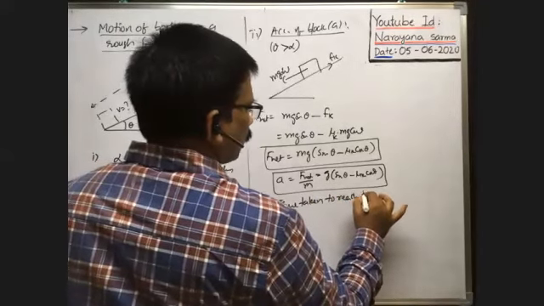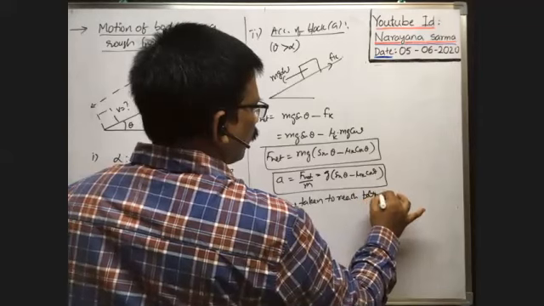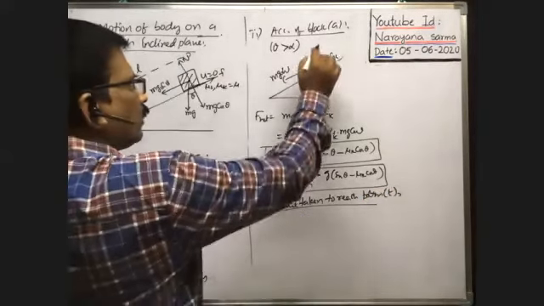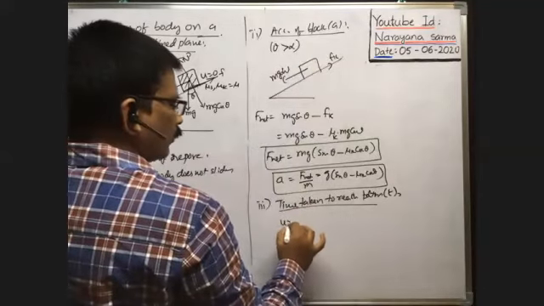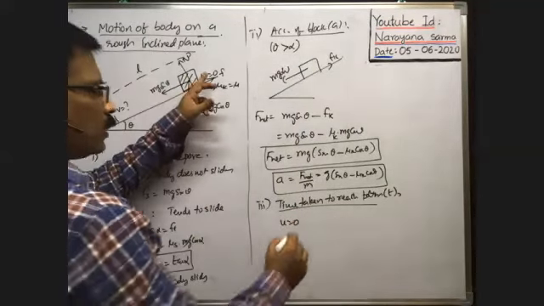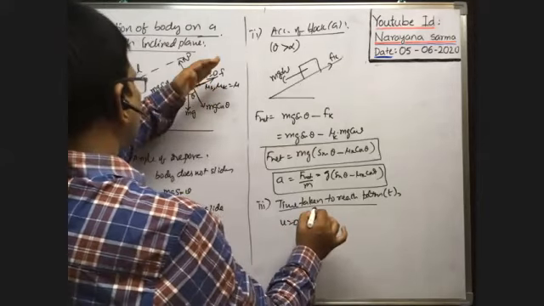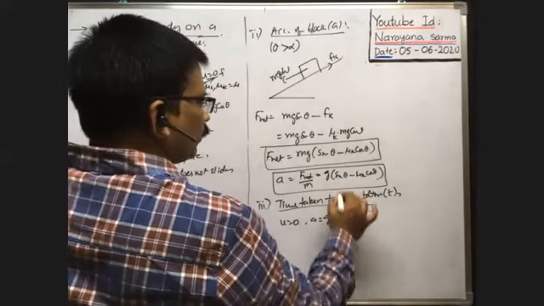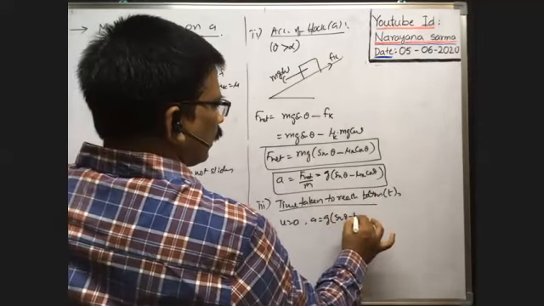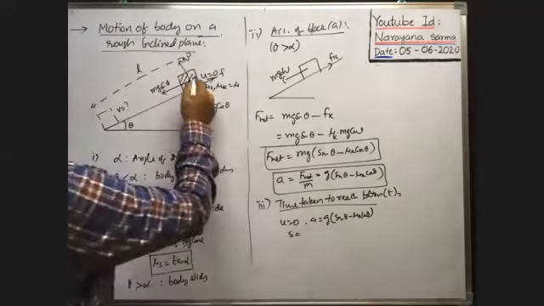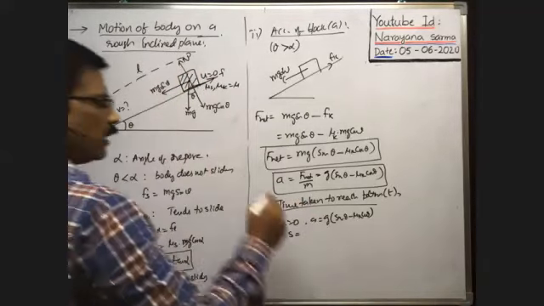To reach bottom, T is the time taken to reach the bottom. Initial velocity of the block here is 0. Initial velocity of the block at this point is 0. Acceleration, as the block slides down, is equal to g sin theta minus mu k cos theta. Displacement S, when it reaches the bottom of the inclined plane, is equal to L.